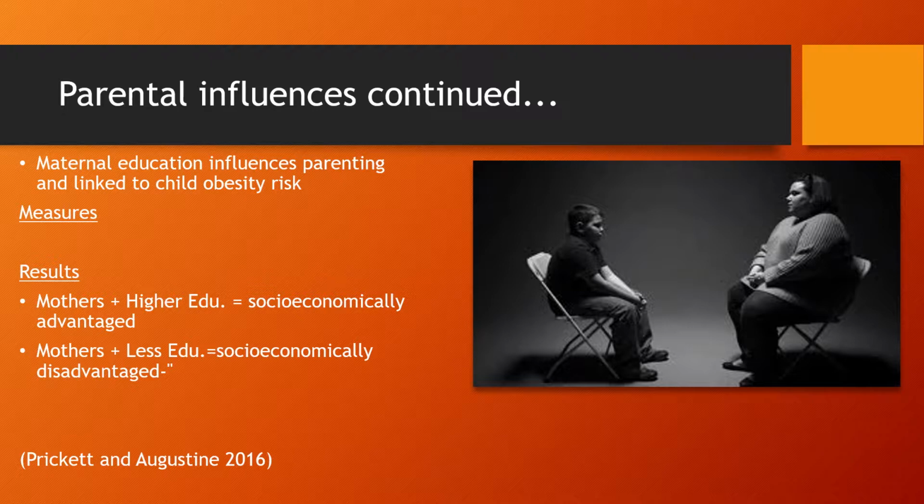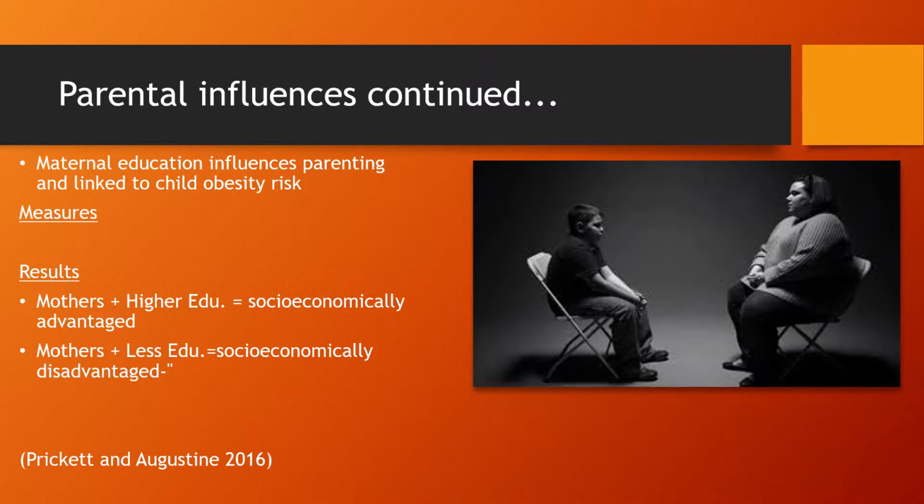The measurements of this study were the maternal parenting investments, such as watching TV, so the amount of television, physical health, also car safety, and eating dinner together.